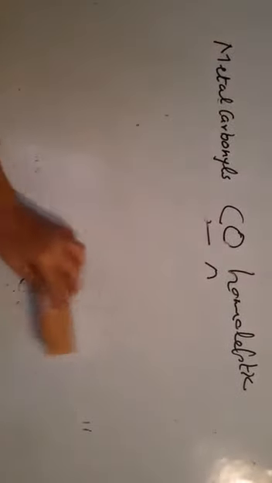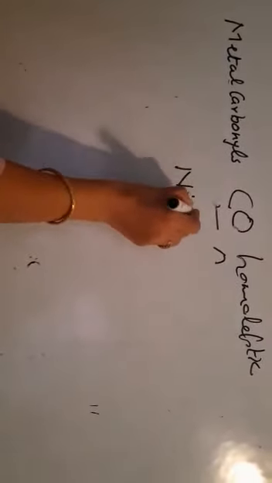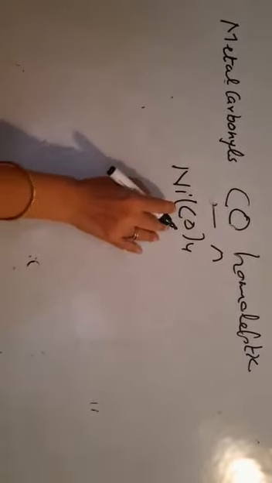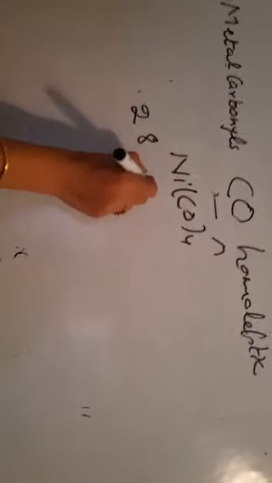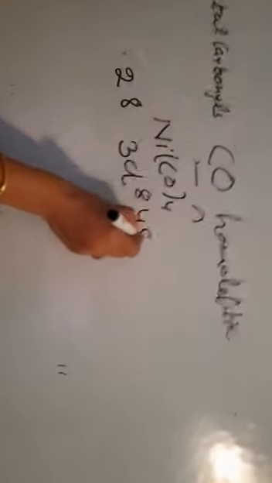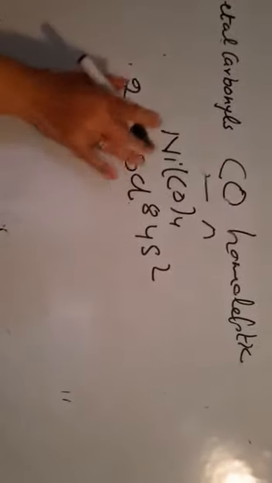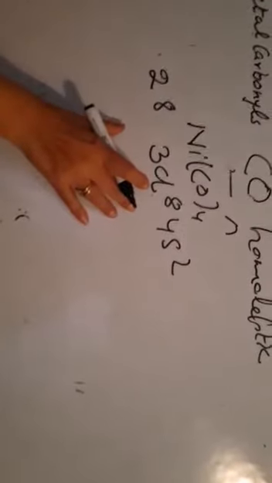Let me take an example of nickel tetracarbonyl and why the oxidation state is 0. This I have told in the valence bond theory, but I want to tell it again. The atomic number of nickel is 28. That means its electronic configuration is 3d8 4s2. The oxidation state 0 means it will not lose any electron, it will not gain any electron.